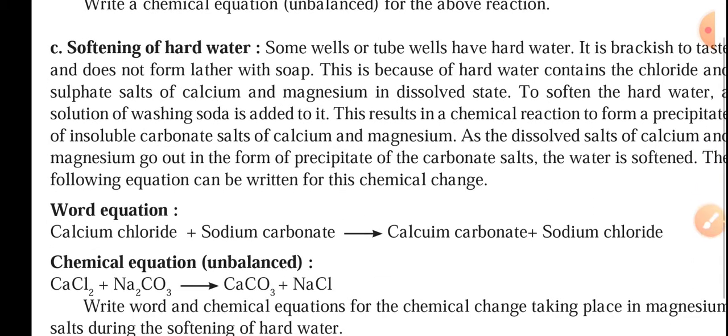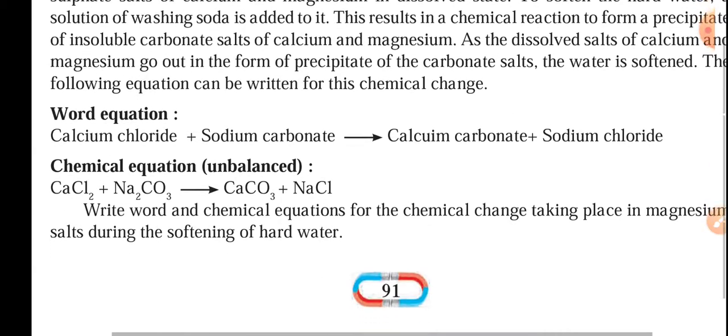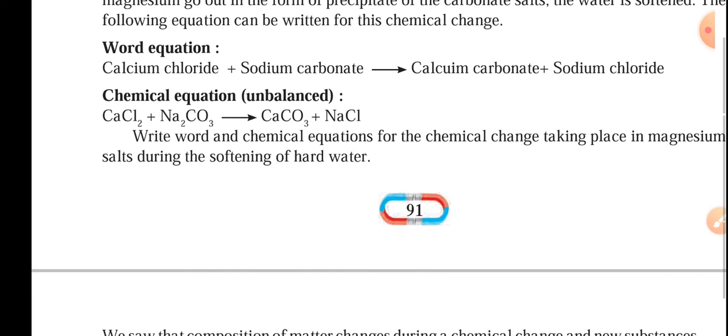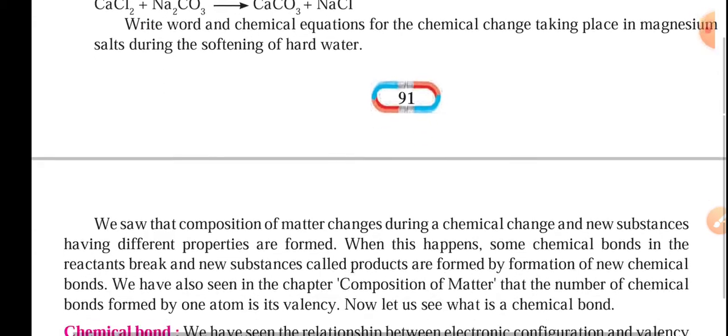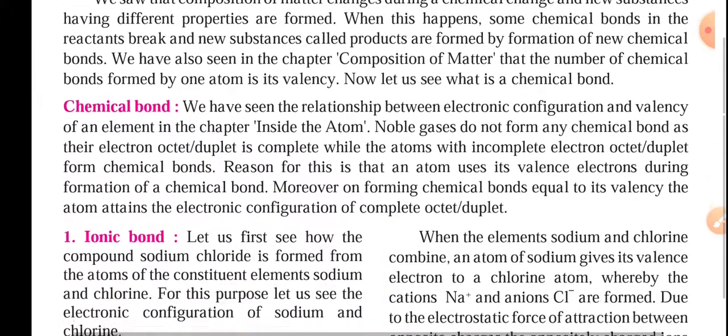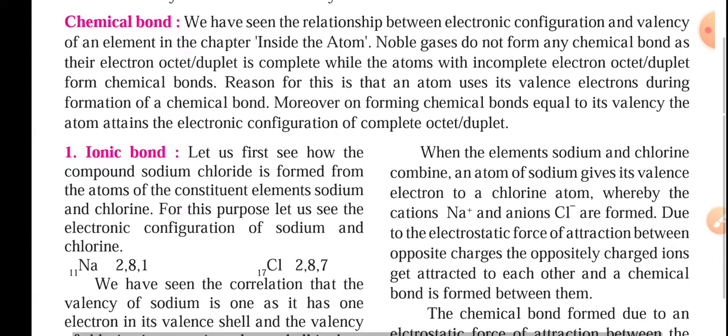Next one is softening of hard water. In this, the calcium chloride present in the water can be treated with sodium carbonate, forming calcium carbonate along with sodium chloride, the common salt. So this is the chemical reaction in the softening of water. In the next video, we are going to talk about the chemical bond, the other part of the chapter.